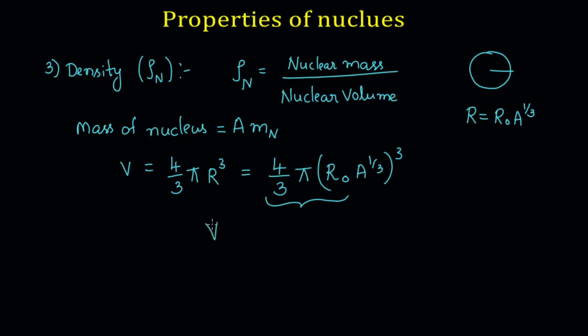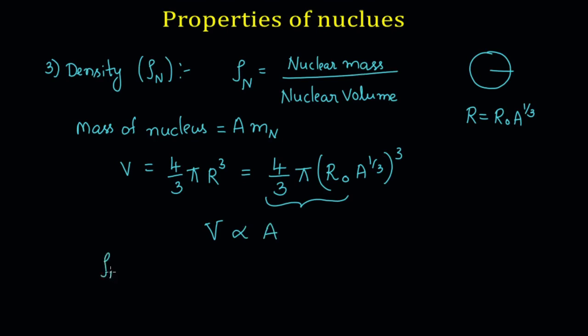Therefore, the volume of the nucleus is roughly proportional to A. So using the same equation, we can find the density of the nucleus.